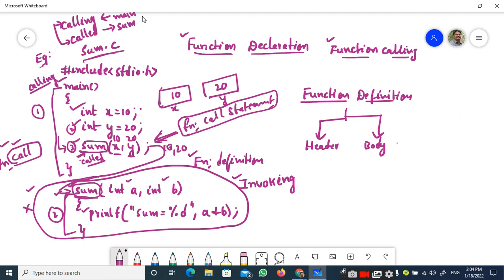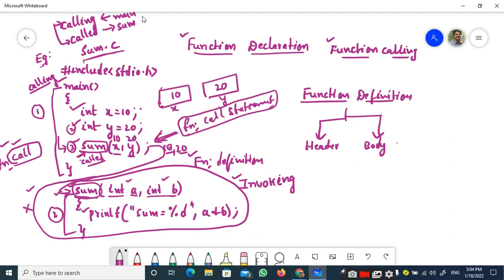Once the function definition is found by the compiler, you can see here that we have two values that are passed from the calling function. So, there should be some containers to hold these values. Those containers are nothing but variables. So, you need to declare two different variables to hold this 10 and 20. That is the reason why I have given the parameters as int a, comma, int b.